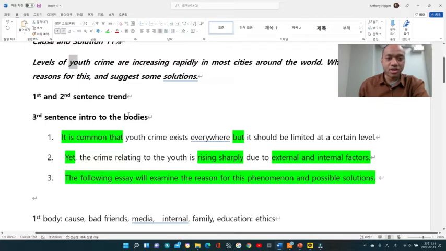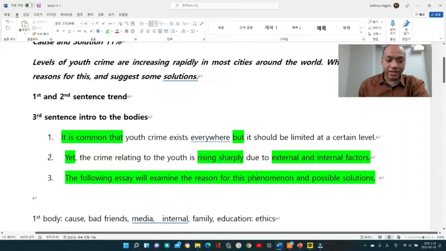Then the second sentence I started with "yet," the crime relating to the youth. Here I used a different word. Remember, the trend is the paraphrase, the summary of the question. So I didn't write youth crime again. I wrote the crime relating to the youth is rising sharply, which can be compared to increasing rapidly, due to external and internal factors.